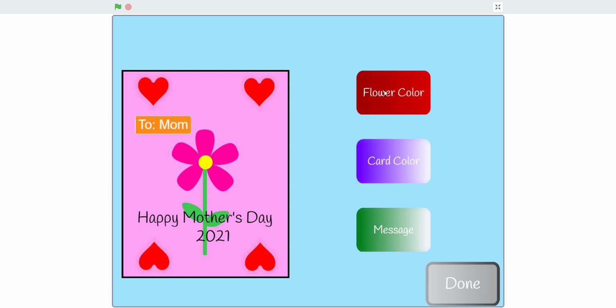Anyways, I'm going to show you the demo. First, click on the green flag, of course, and then it plays Xylo 1, like the one I used in the other one. I'm eating gummies right now. Okay, so I'm going to change the flower color. You can change the flower color. That was in the last video I also made. That's my favorite flower card color.